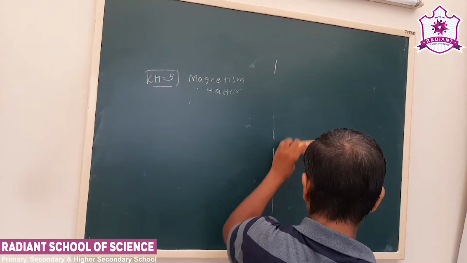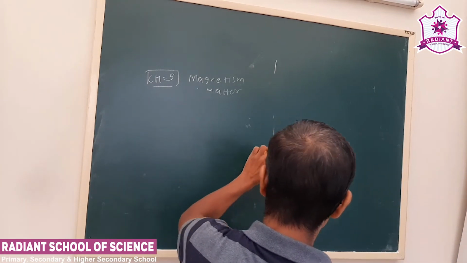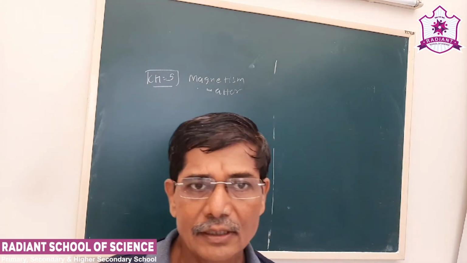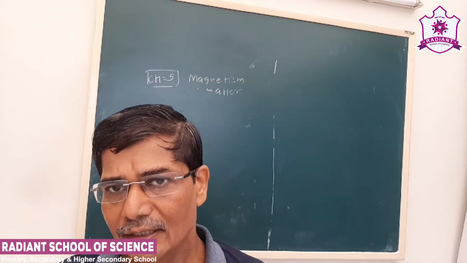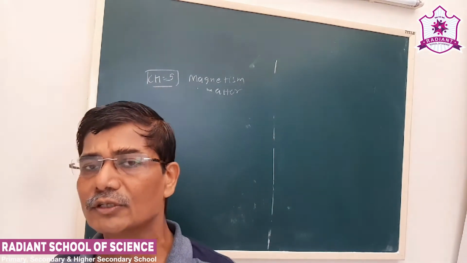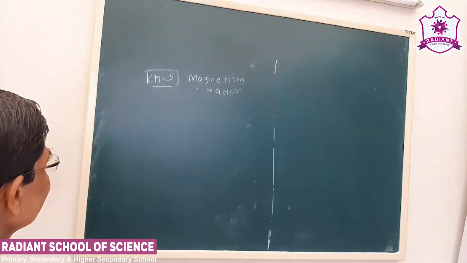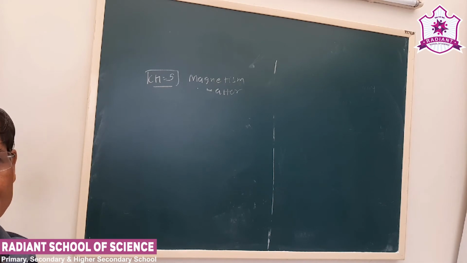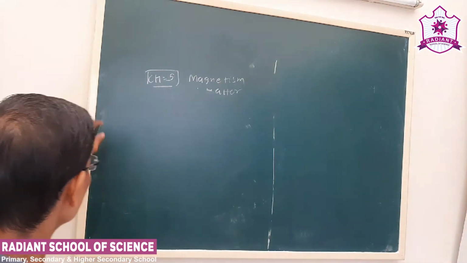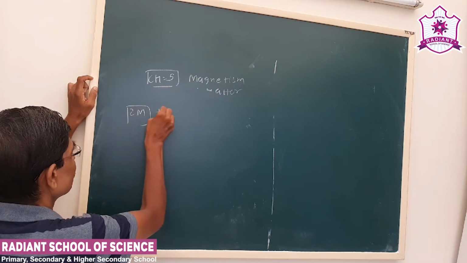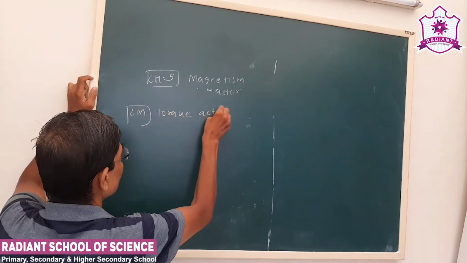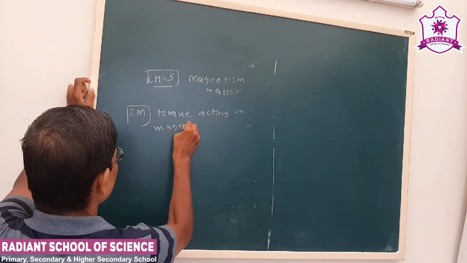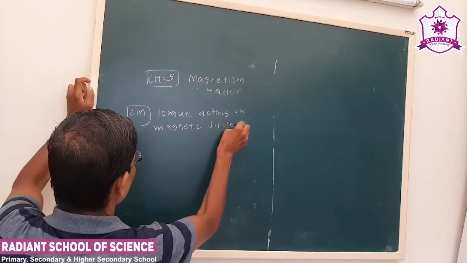Now see, next we have to see the torque acting on a magnetic dipole moment. In an electric dipole there were two charges, plus q and minus q, but in magnetism there is no such thing. We have a pole strength, whose value is p. Now next we have to discuss the behavior of a magnetic dipole in a uniform magnetic field, or the torque acting on a magnetic dipole placed in it.